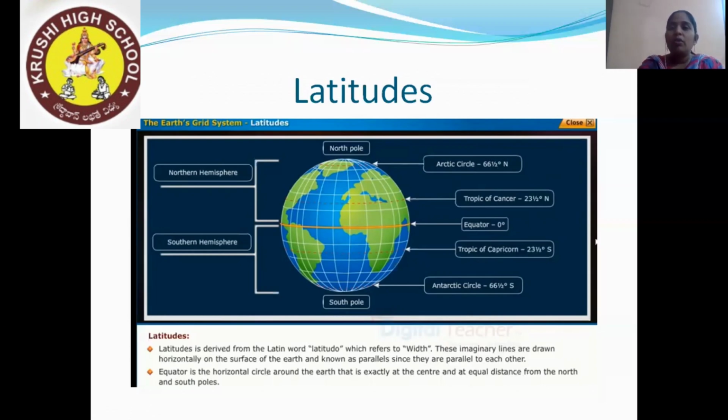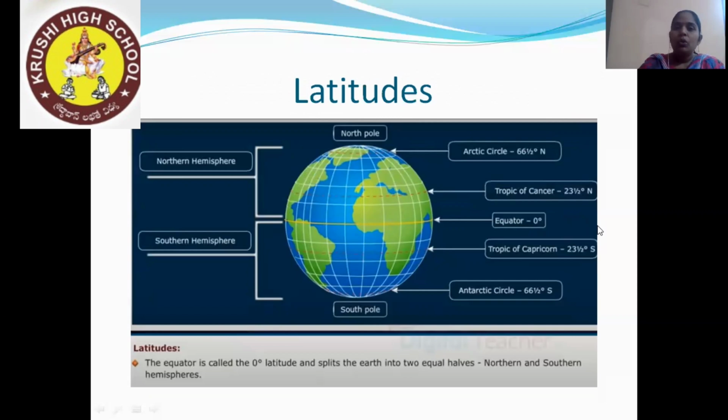The equator is the horizontal circle around the earth that is exactly at the center and at equal distance from the North and South Pole. In this picture you can see, children, the middle one, this yellow line. This is called the equator, and it is placed at 0 degree, which divides the earth into two equal halves, one half towards the North Pole and one half towards the South Pole. Is that clear to you, children?